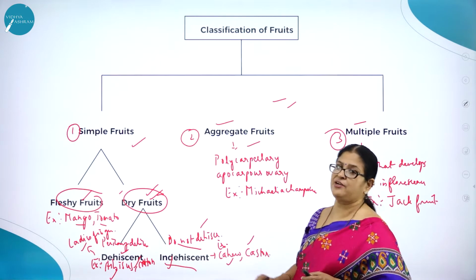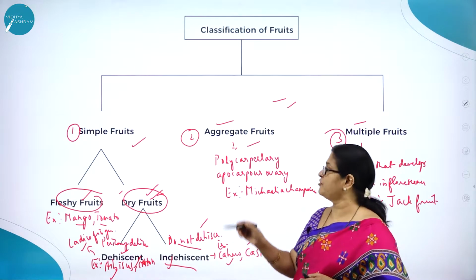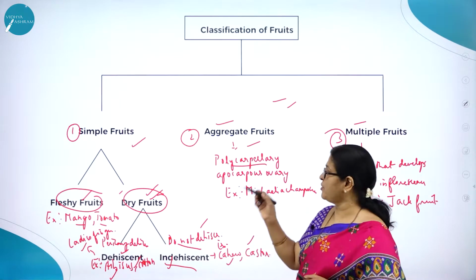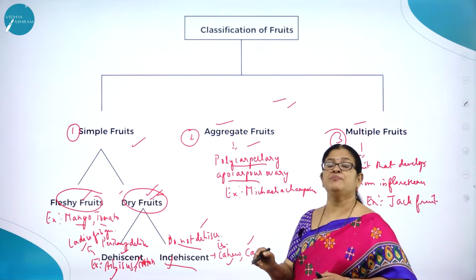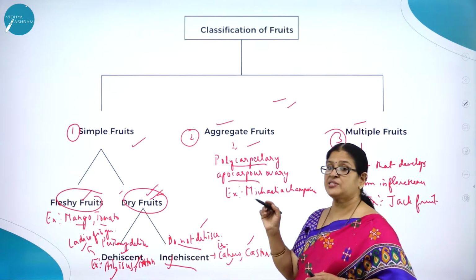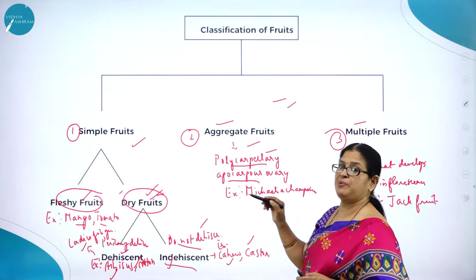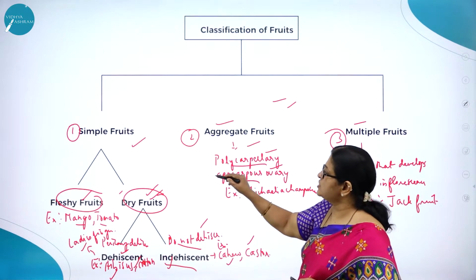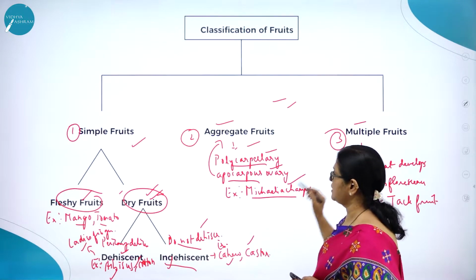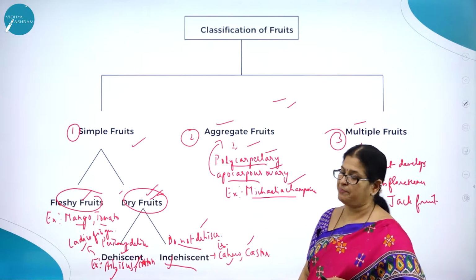Moving on to aggregate fruits. Aggregate fruits develop from polycarpellary, I think you remember, more than 5 carpels. Apocarpous means what? The carpels are free, they are not fused. Fruits that develop from a polycarpellary apocarpous ovary are called aggregate fruits. You can take a classical example of Michelia champaca.